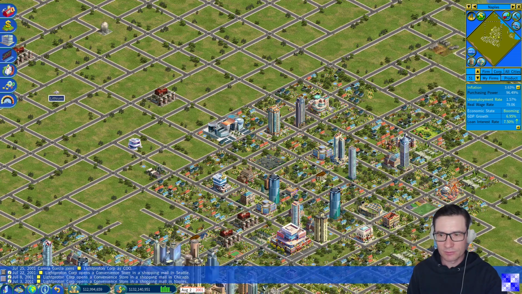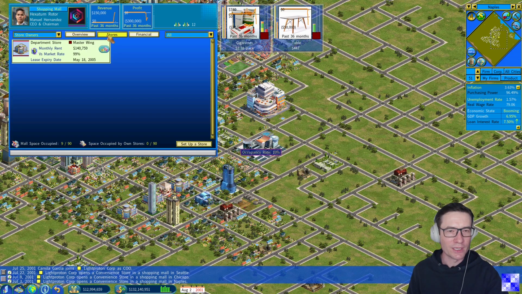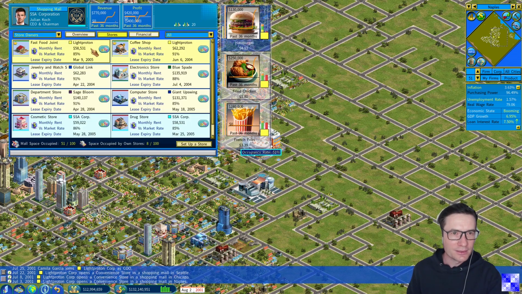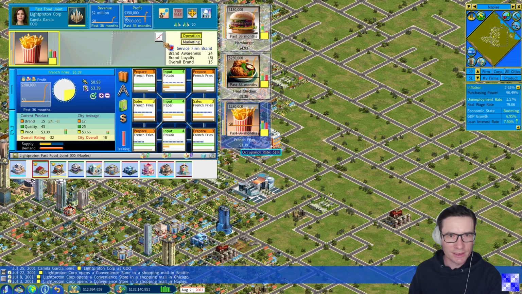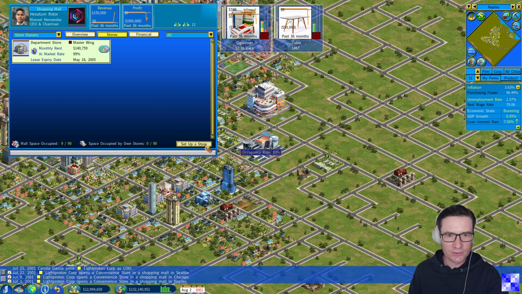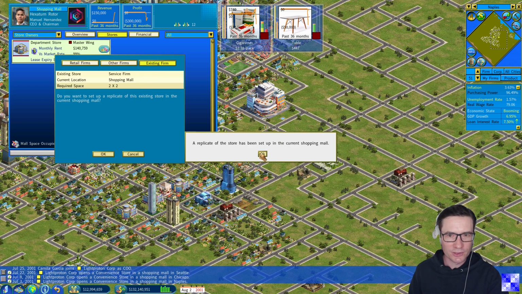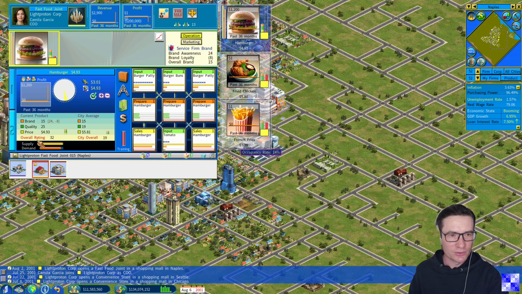What about Naples? 1, 2, and only 3, 4. Okay, here we can still grow. Let's see where we stand on the market. Of course, we have high potential here for fast food. Duplicate in mall. Also here, set up new store, existing firm. Yes. Also here we see brand loyalty is negative due to the low quality of our products. We will improve that soon.